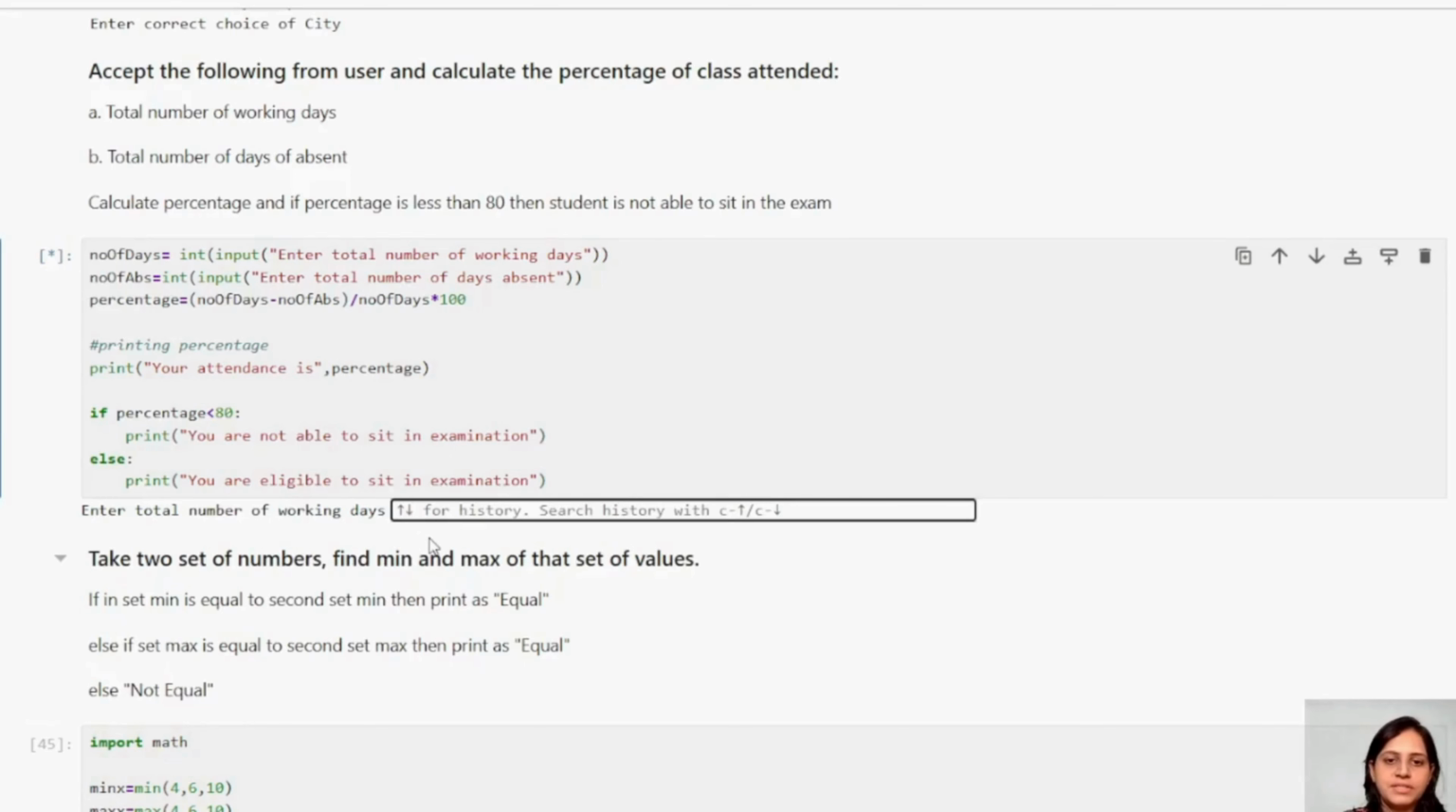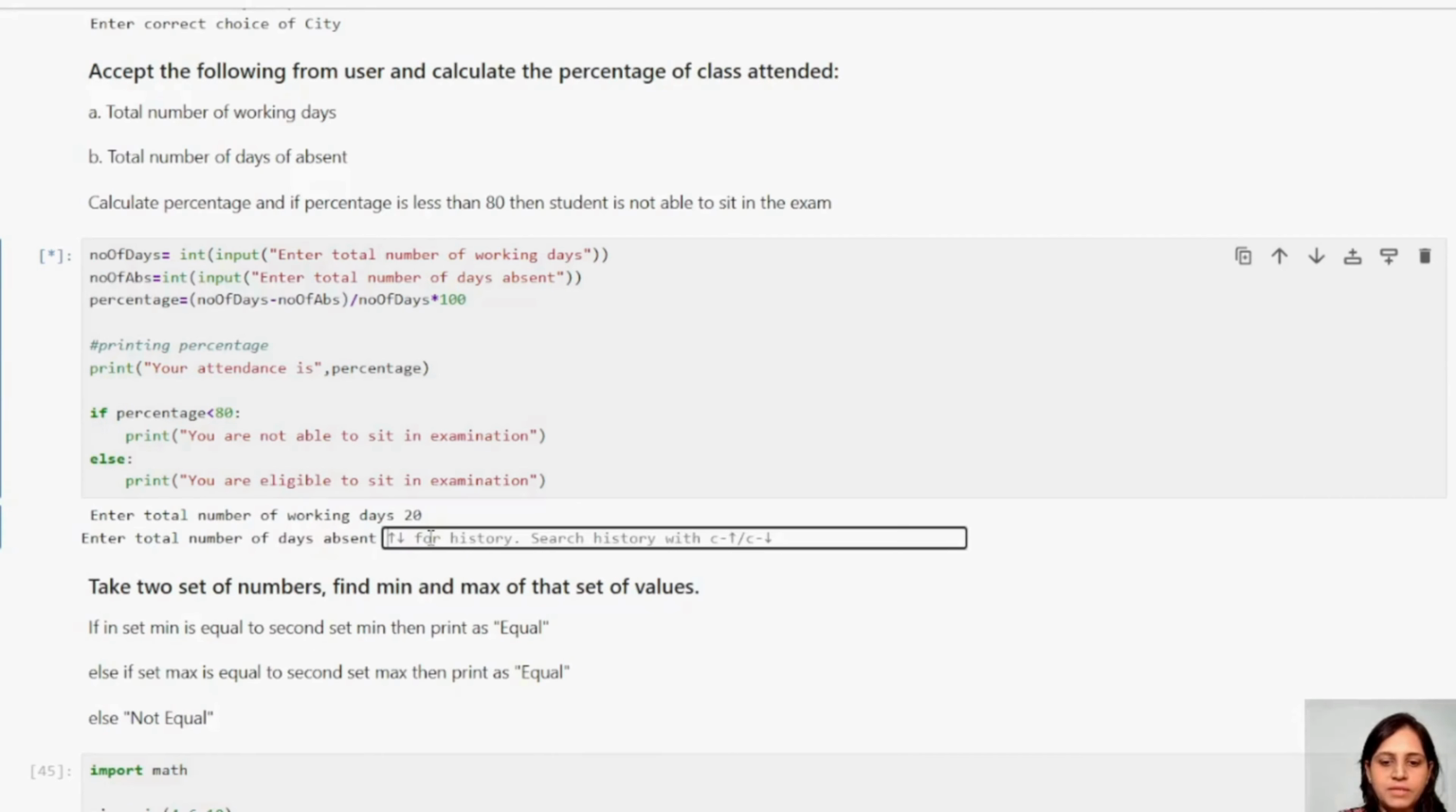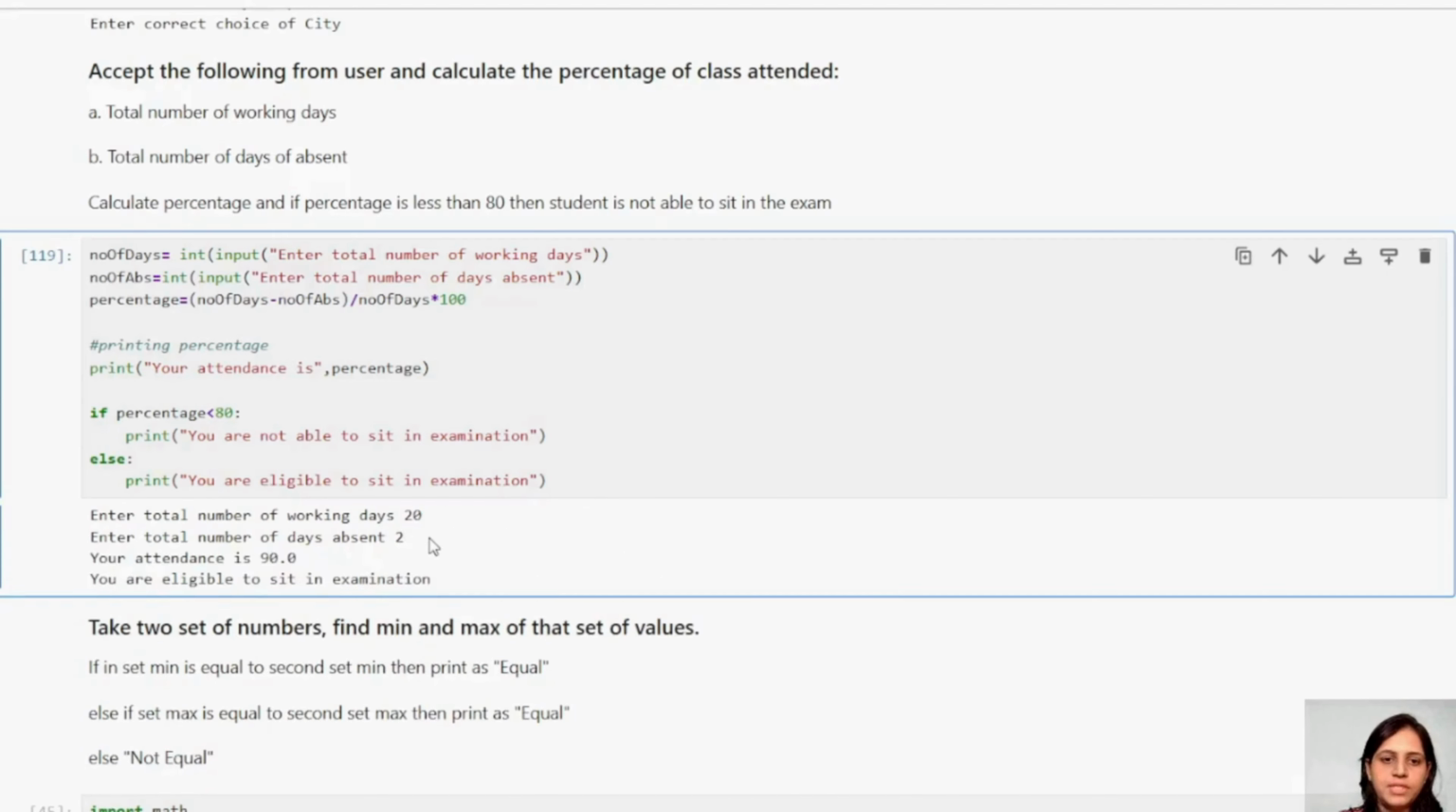So number of days present, I'm going to keep 20. Number of days absent, I'm going to keep 2. See guys, enter total number of working days. I have taken 20. Enter total number of days absent. I have taken 2. So out of 20 days, I'm saying that I was absent 2 days, and it is calculating 20 minus 2 divided by 20. So 18 divided by 20, where I got 90%. So my attendance is 90%.